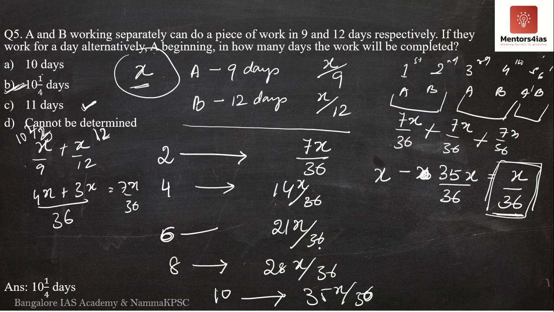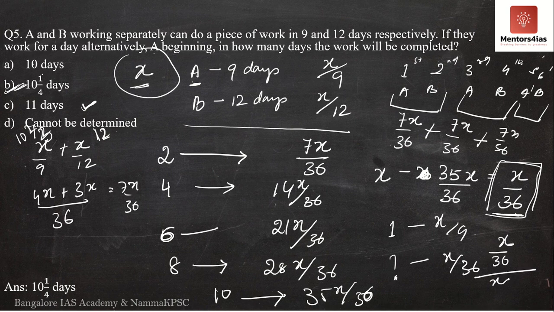So on the 11th day, whose turn is it to complete the work? It is A's turn. A has to work on the 11th day, because here every odd number of days A works. So A can complete x by 9 amount of work in a single day. So what is the part of the day that he requires to complete x by 36 amount of work? This is nothing but cross multiplication. X by 36 divided by x by 9.